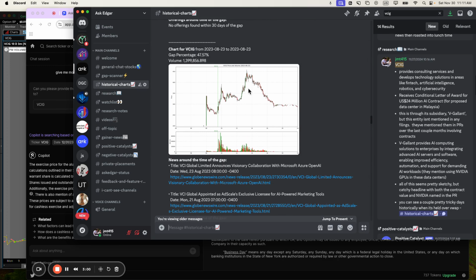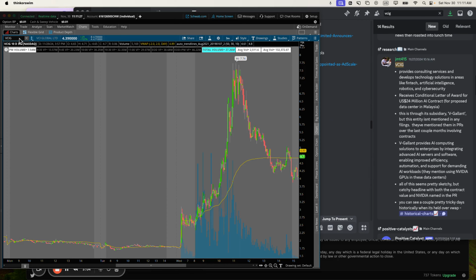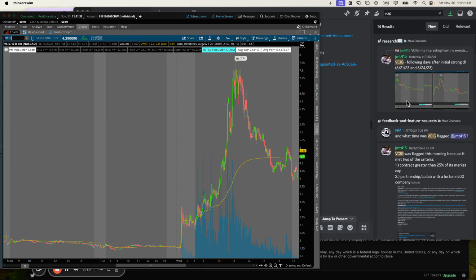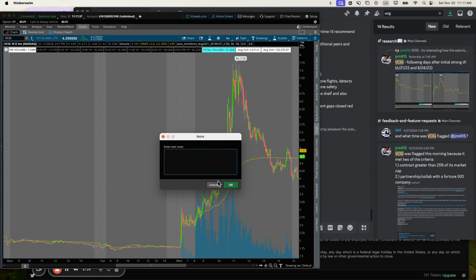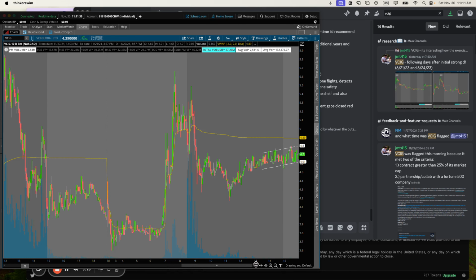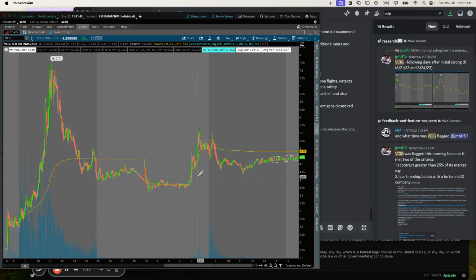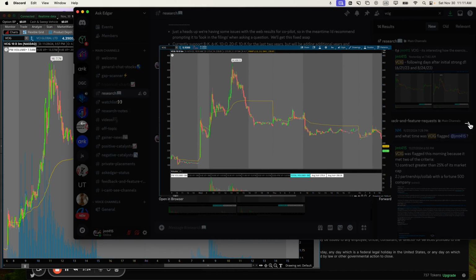So you can see VCIG actually had a couple of moves that were similar to the one that we had on the 27th here. Additionally, even on day 2, kind of a similar day 2 as well. You can see here, it's kind of like push and drop, kind of had the same thing right here.